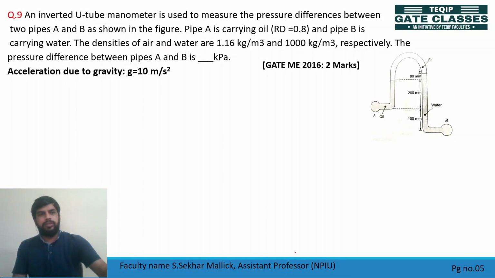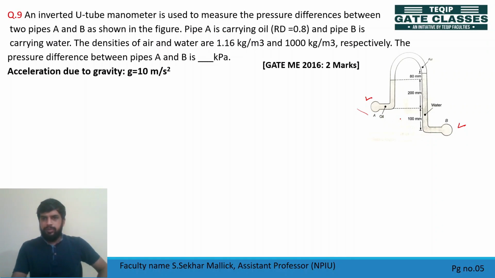Okay, this is question number 9. Check this figure. Here you have two pipes A and B connected by a manometer, and in this manometer you have air and water. An inverted U-tube manometer is used to measure the pressure difference between two pipes A and B. Pipe A is carrying oil and pipe B is carrying water. The densities of air and water are given. The pressure difference between pipe A and B in kilopascal is? So what is the pressure difference between pipe A and pipe B?